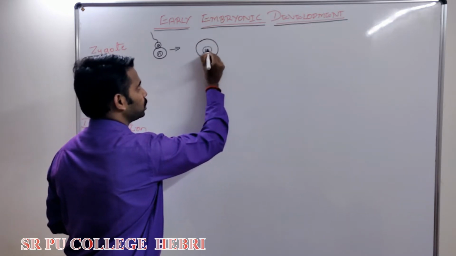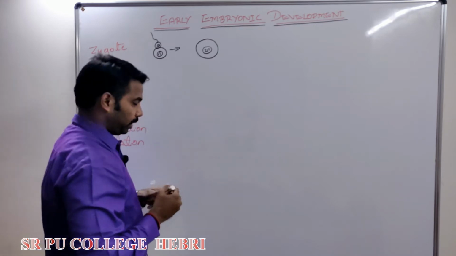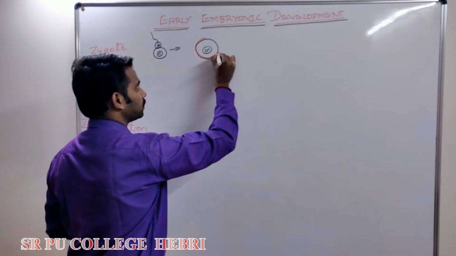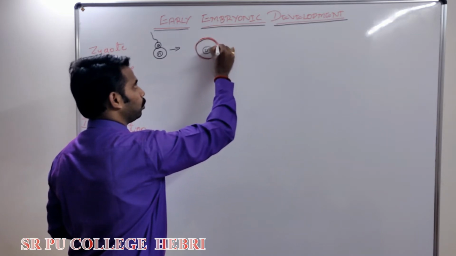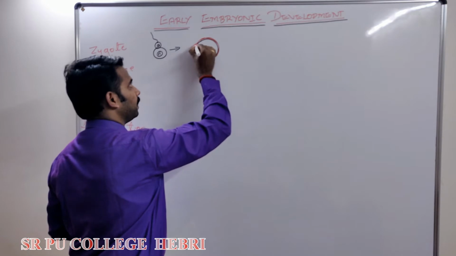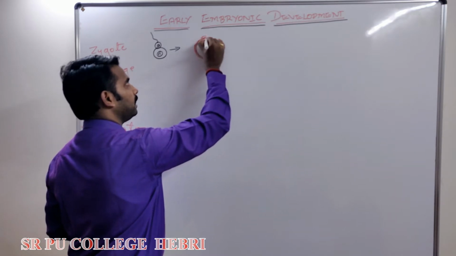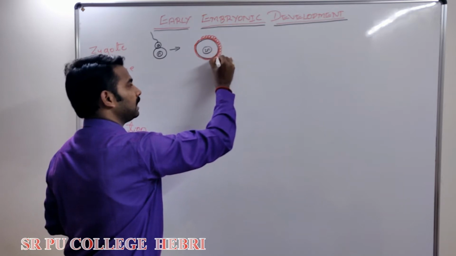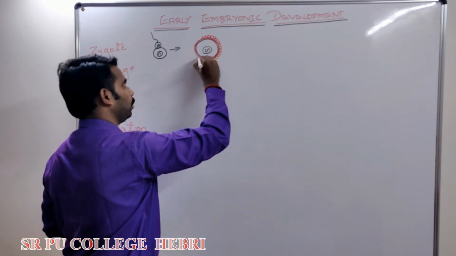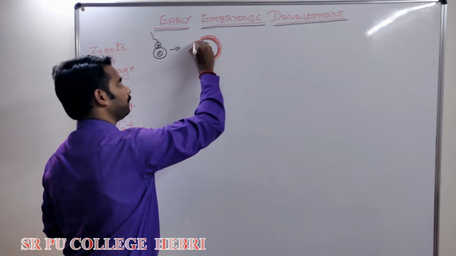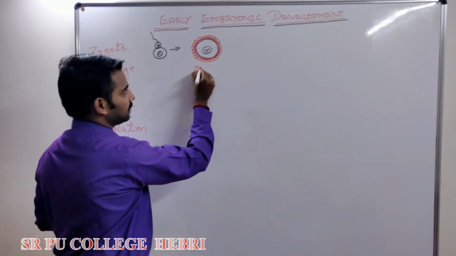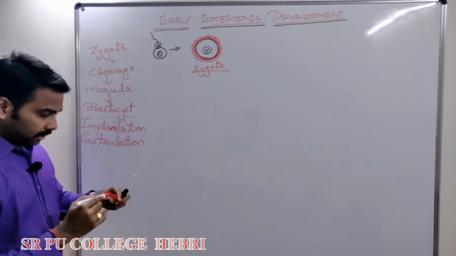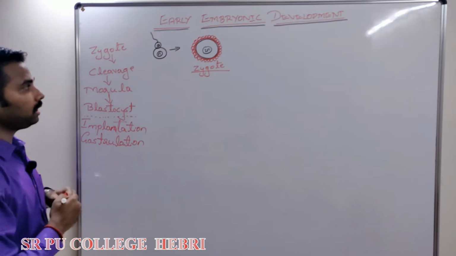And this zygote is diploid, and we even know that it is covered by a glycoprotein coat called zona pellucida, and even a few granulosa cells can also be found around it. That is not that important. Anyhow, this single cell, I call it zygote. Remember that the zygote is a totipotent cell.